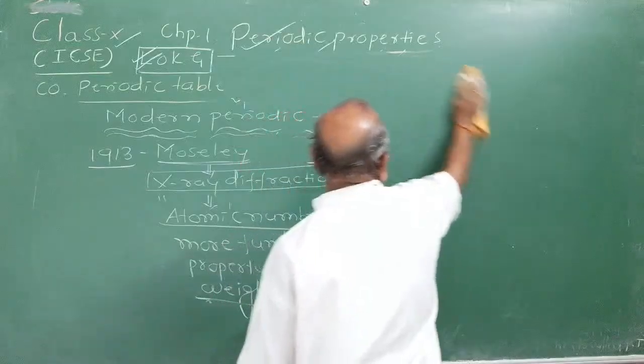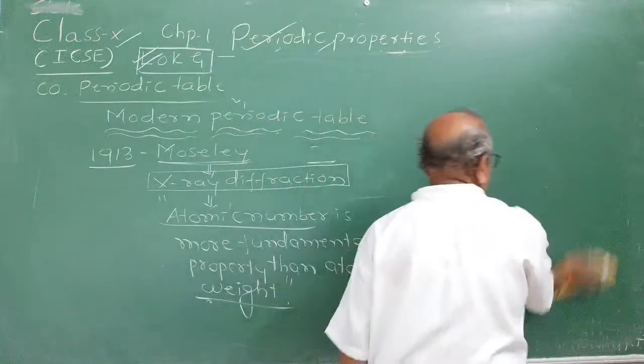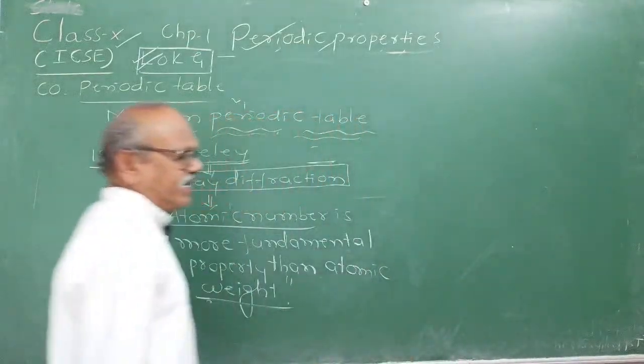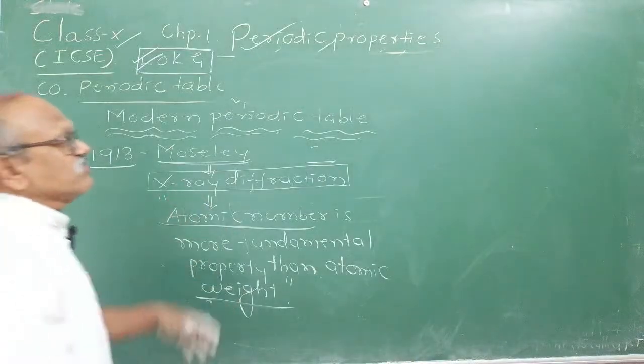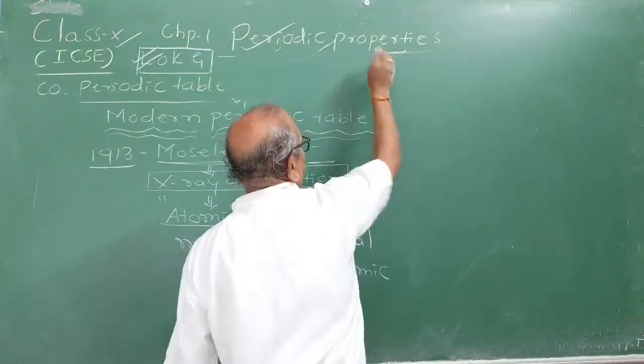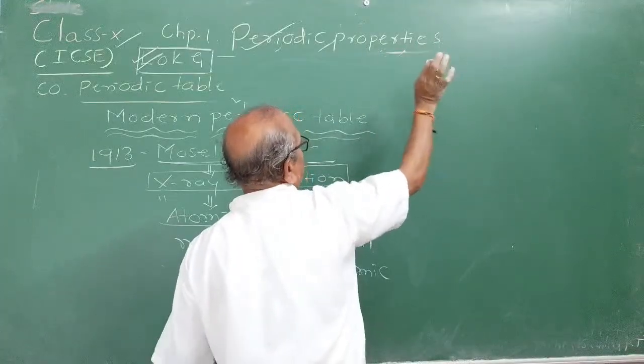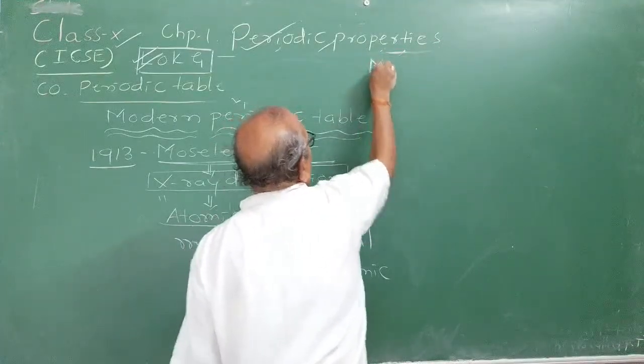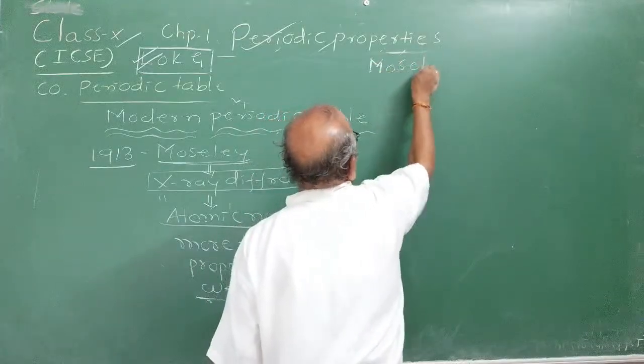We can say improvised. We cannot disrespect Mendeleev because his contribution is also great, and he mostly stated it, just one word was changed.